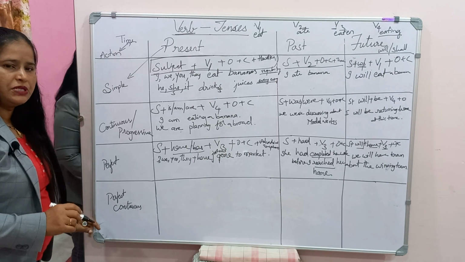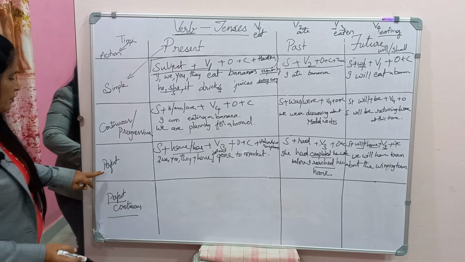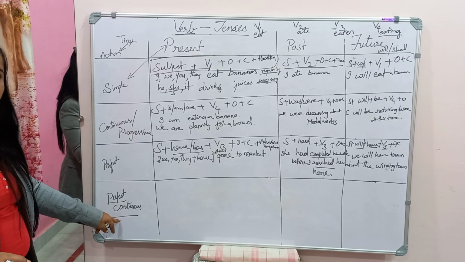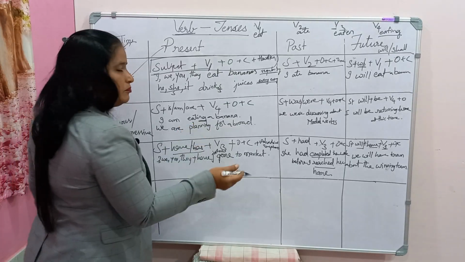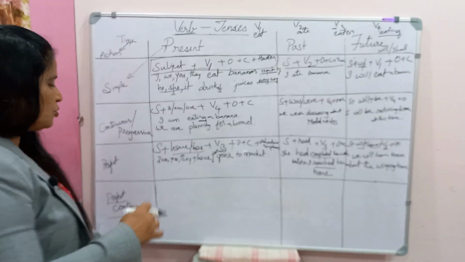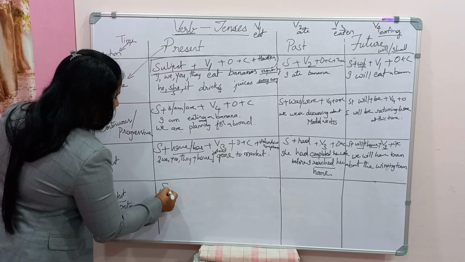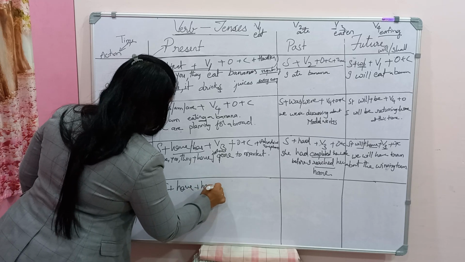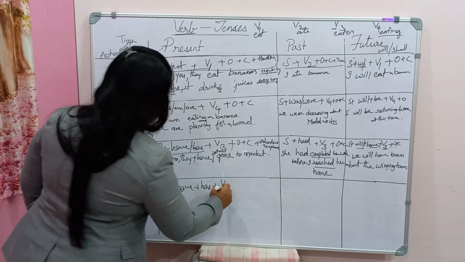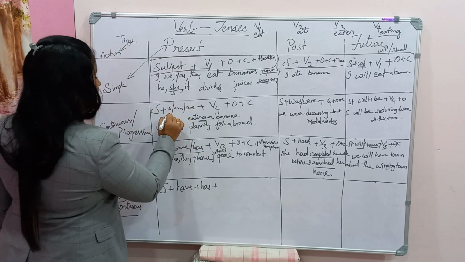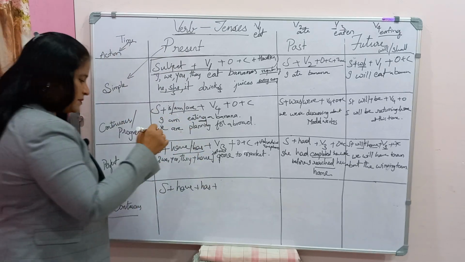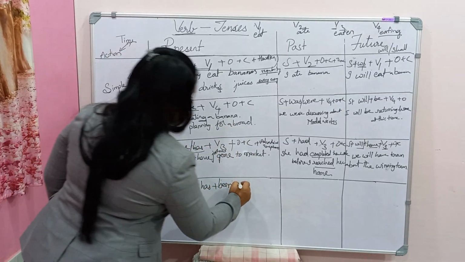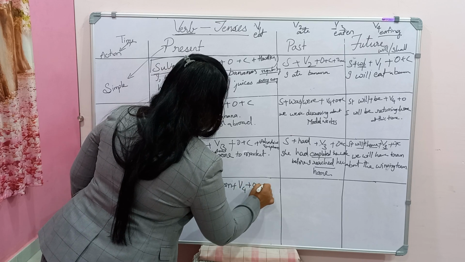For the perfect continuous actions, perfect and continuous, please remember, perfect refers to completion, and continuous is something which is happening. These two things come together. So we use subject plus have or has plus been. For the continuous tense we have taken be forms, and here been itself is the be form. Been comes in all the tenses. Then it is verb 4, then object and complement.